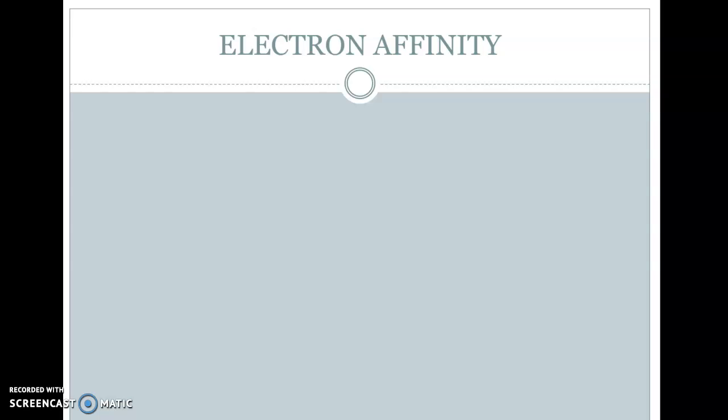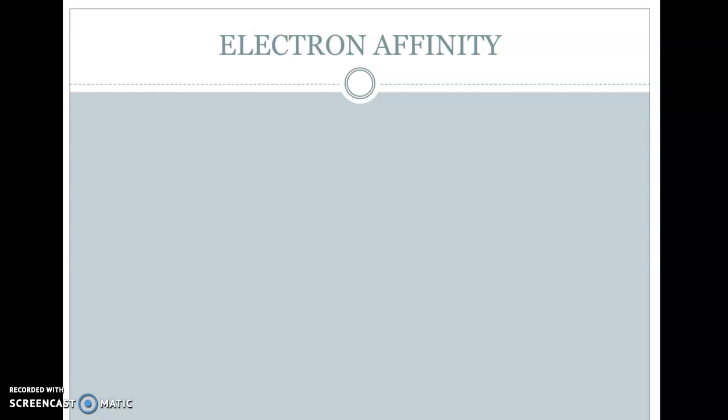Electron affinity is another trend that we can look at on the periodic table. I really like to understand where terms come from personally, so I look at the word affinity. And I know, generally speaking, affinity is having a desire for something, right? I personally have an affinity for chocolate. Some people may have an affinity for shoes, right? Having an affinity is having the desire to gain something. So if we have an electron affinity, we have a desire to gain electrons, right?